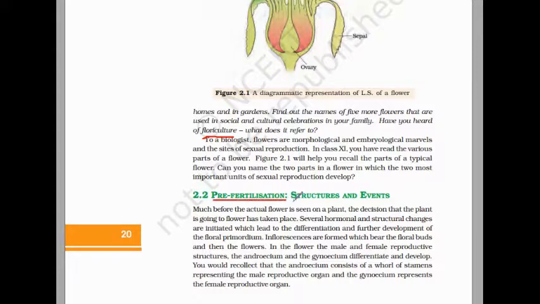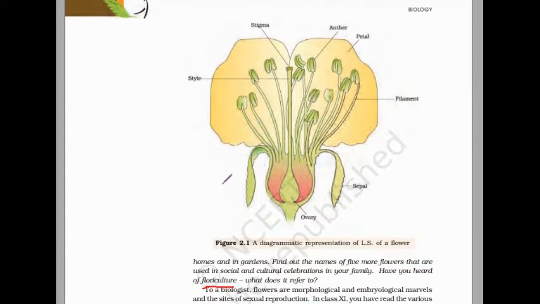Next, we'll discuss pre-fertilization, that is, the structure and events of the male and female reproductive organs. Okay. So look at this, the LS of flower. And this is also considered a complete flower because all the parts of the flower are present: sepals, petals, stamen, here the filament and anther, both collectively known as stamen, and pistil. Pistil means here the ovary, style and stigma.